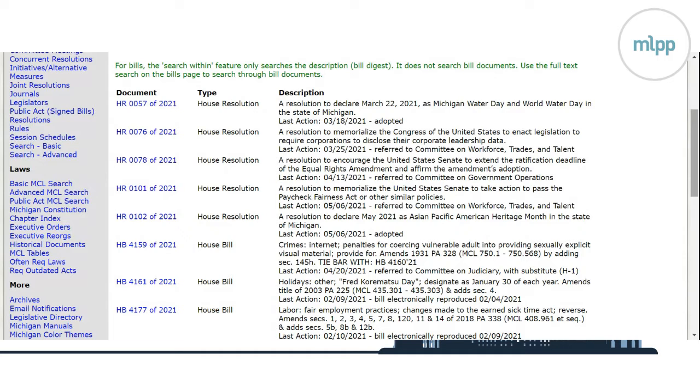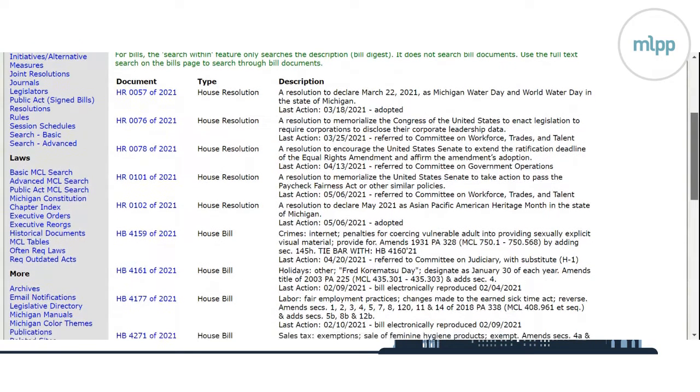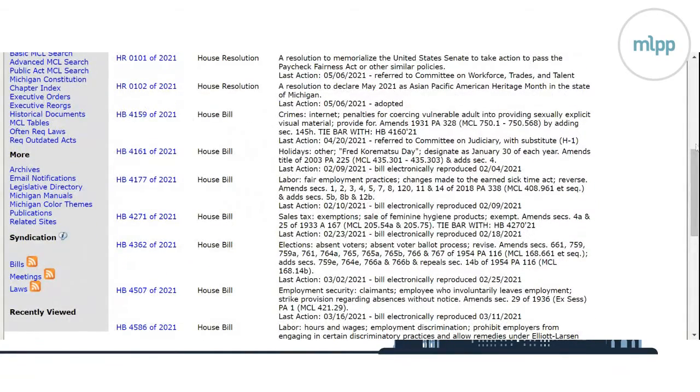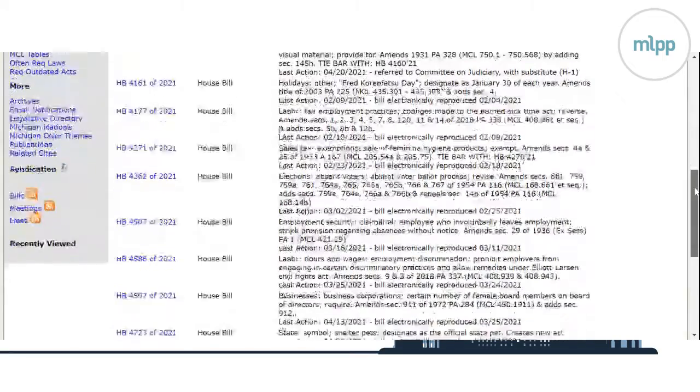Resolutions do establish May 2021 as Asian Pacific American Heritage Month. So these are important things, but there's a substantive difference, and they are more symbolic or awareness related than substantive legislation, and they don't really change state law per se. And then we get into the bills.